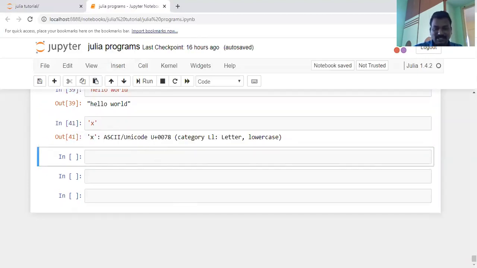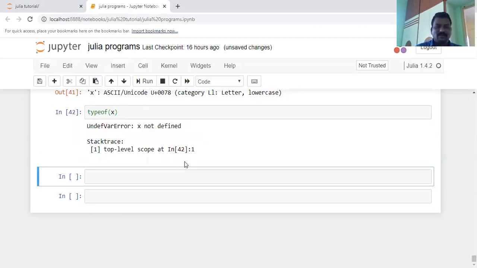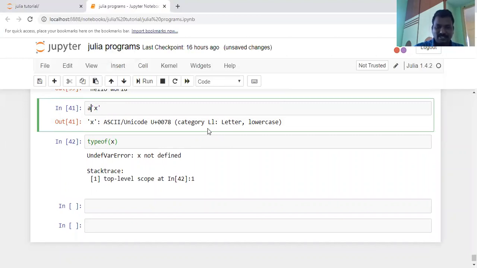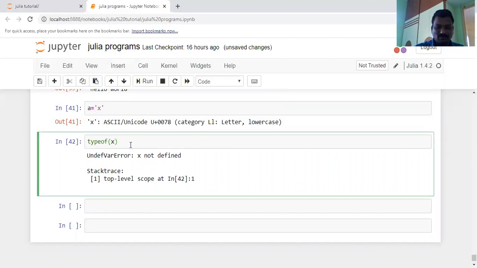That indicates the ASCII or Unicode character information. Another important thing is the type. What is the type of x? I already explained the typeof function. What is the type of x here? For example, if you assign a = 'x', then you write typeof(a).